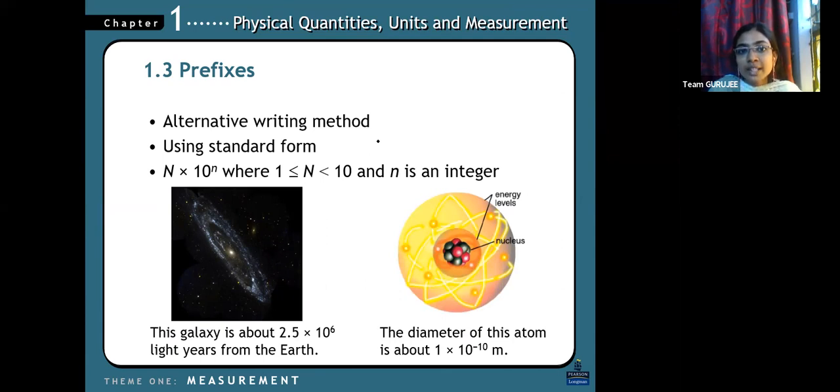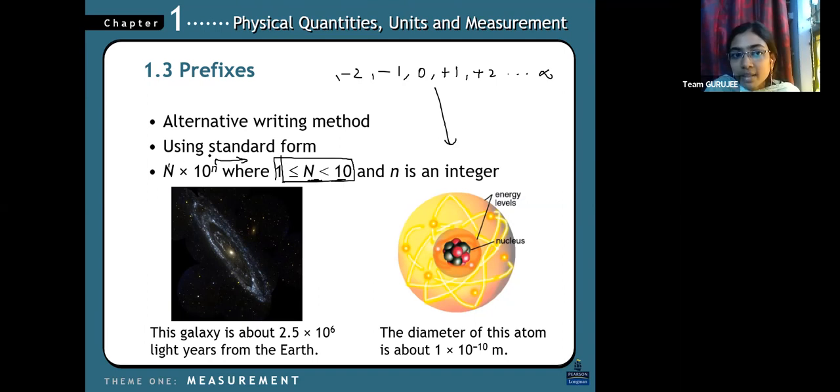Okay. So alternative writing method using standard form. N into 10 to the power n, where N lies between 1 to 10, and n is an integer, which means any number. Okay, n is an integer means what? Minus 1, 0, plus 1, these kind of numbers going on infinitely. We take negative numbers also, we call it an integer, right? So any number we can write like this, where N is between 1 to 10, and n is an integer.